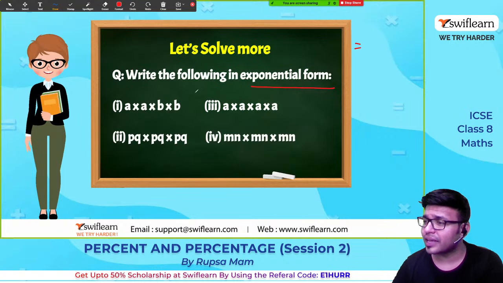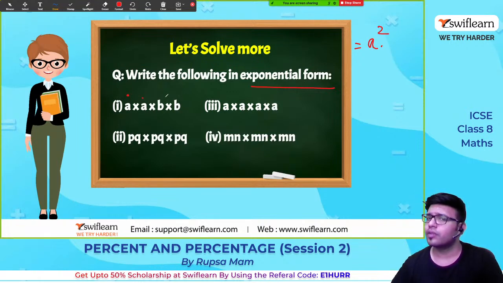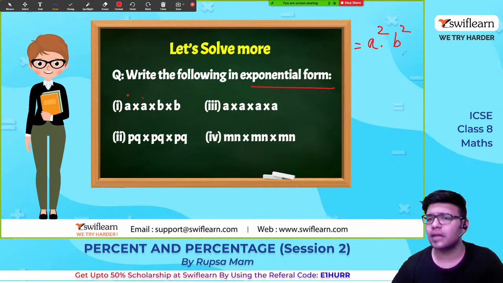Now let's take the next variable, which is a, the first variable a. A कितने बार लिखा है? A 2 बार लिखा है. So that is a square. The next variable is b. B कितने बार लिखा है? B 2 times लिखा है. So a square b square is the answer.